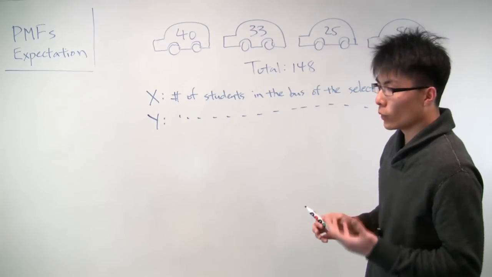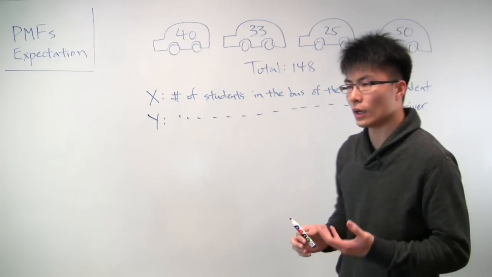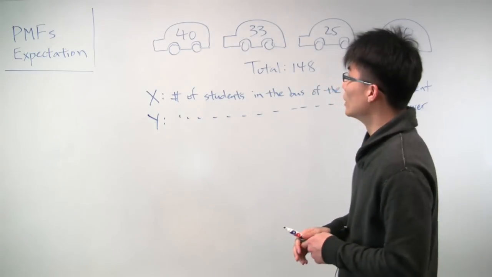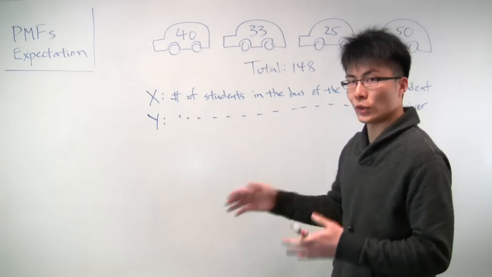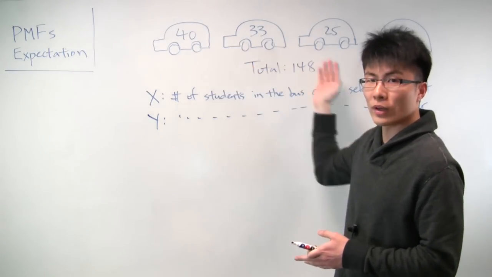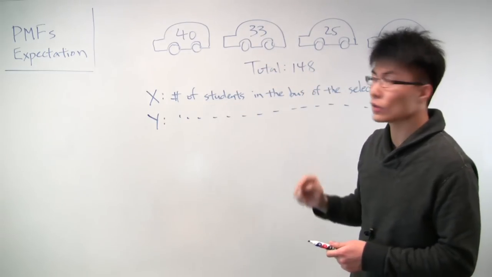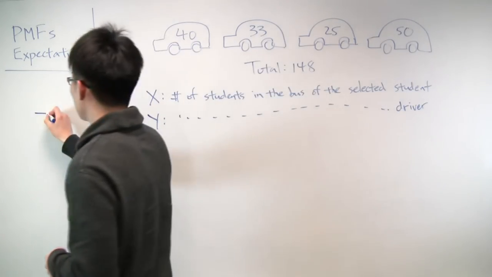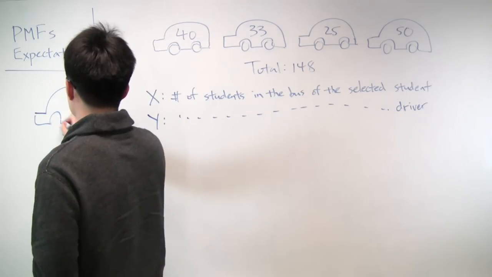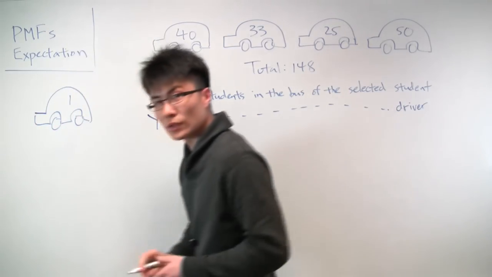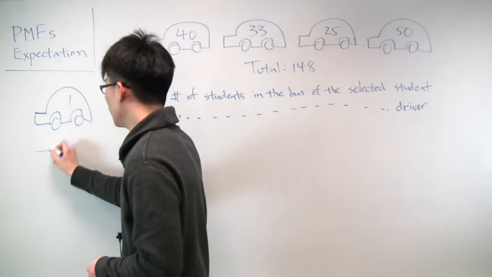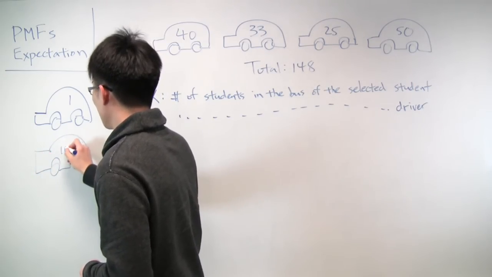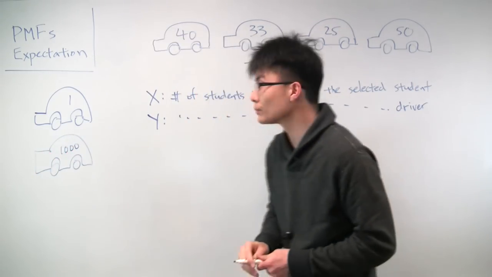But a useful way to approach some of these questions is to try to take things to the extreme and see how that plays out. So let's take a simpler example and say, suppose instead of 4 buses carrying these numbers of students, we have only 2 buses. One bus that has only 1 student, and another bus that has 1,000 students.